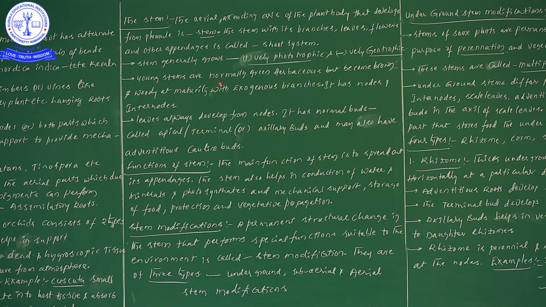Now next one. Young stems are normally green and herbaceous, but become brown and woody at maturity, with exogenous branches. So exogenous means the development of branches can be seen.